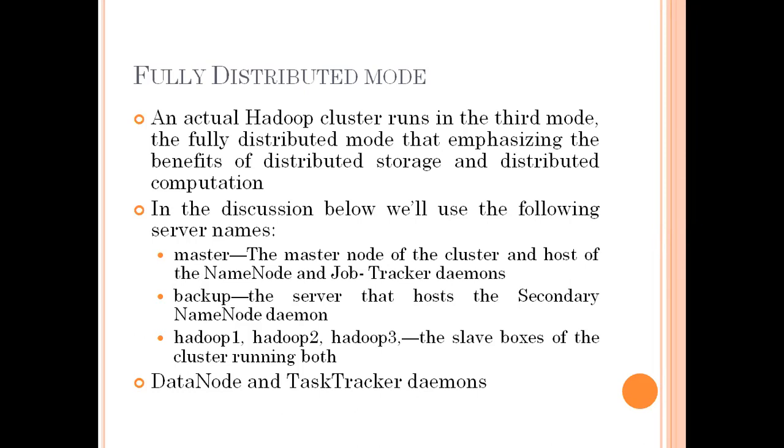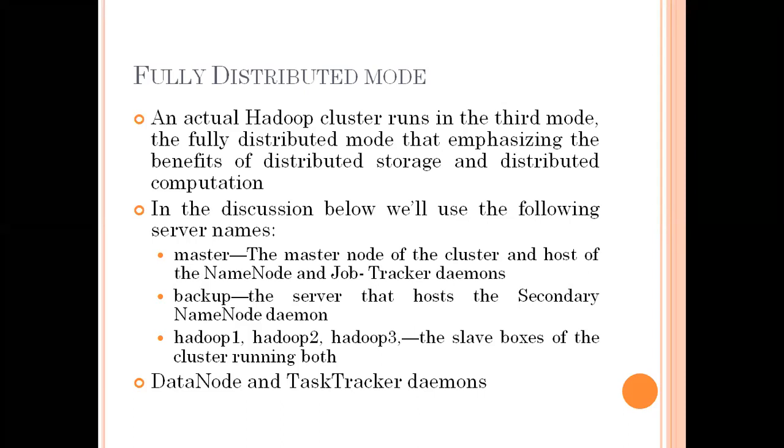Then what is the meaning of backup? The server that hosts the Secondary NameNode. The Secondary NameNode takes care of the backup process. Then Hadoop 1, Hadoop 2, Hadoop 3 are the slave boxes of the cluster, running both. So for running the slave nodes and master nodes: the master nodes are the NameNode and the Secondary NameNode, and the slave nodes are DataNodes. The DataNodes contain the data, where these Hadoop 1, 2, 3 are going to run.